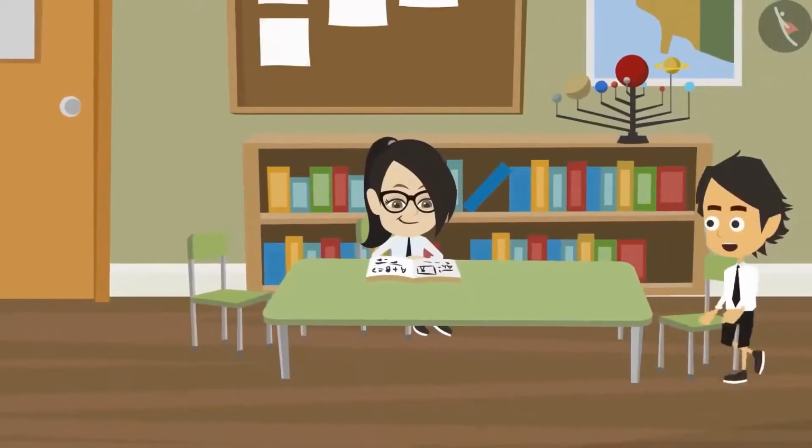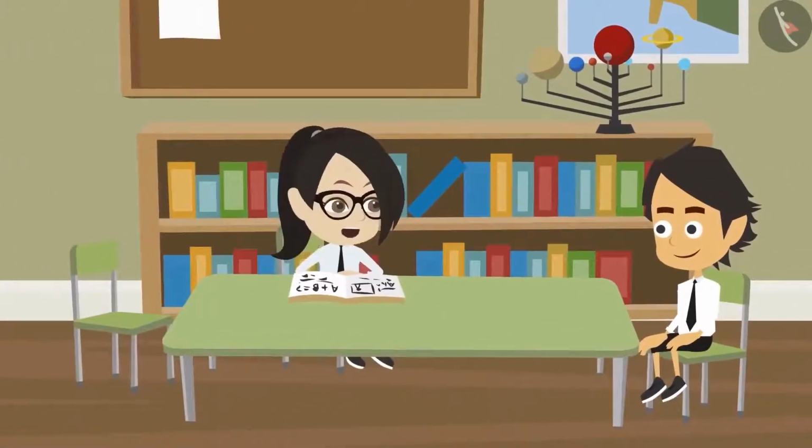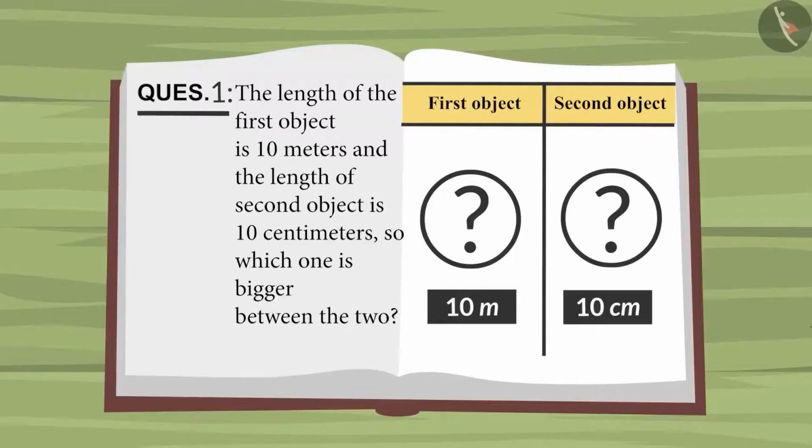What are you thinking, Vandana? I'm not able to solve this question. How can I find the answer? What is the question? The question is, there are two objects. The height of the first object is 10 meters and the height of the second object is 10 centimeters. Which among them is bigger?